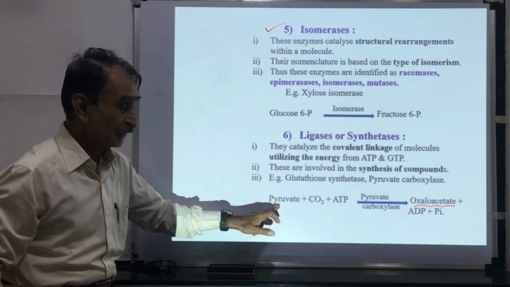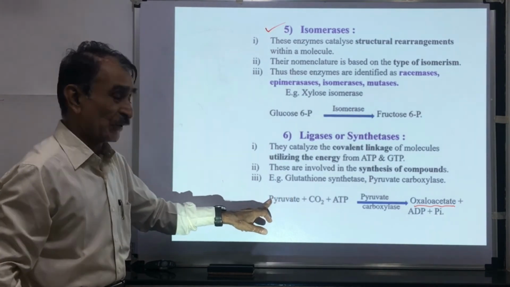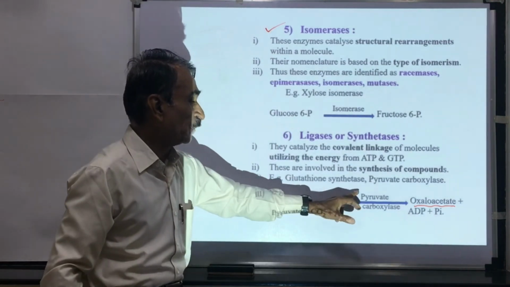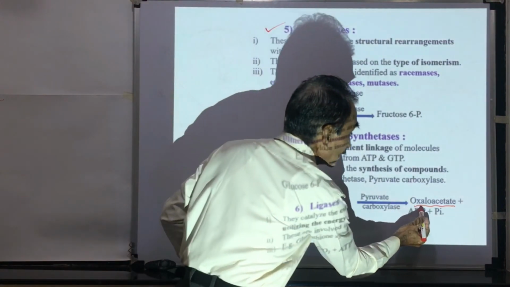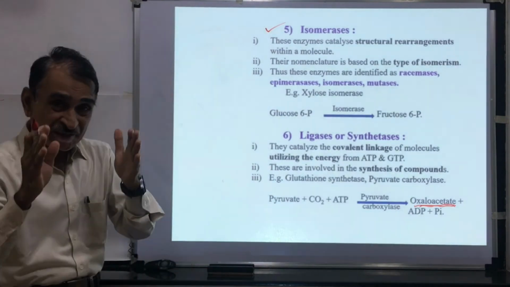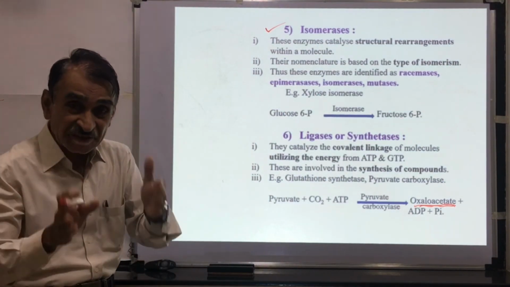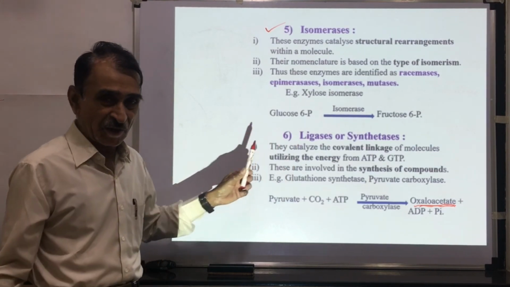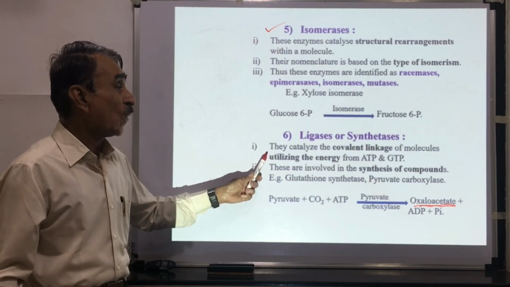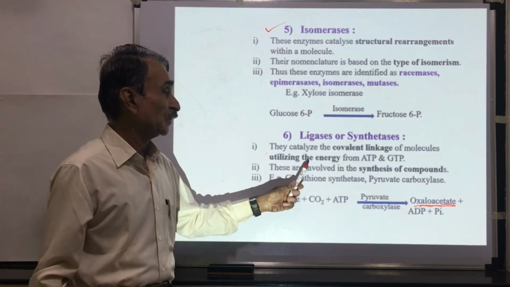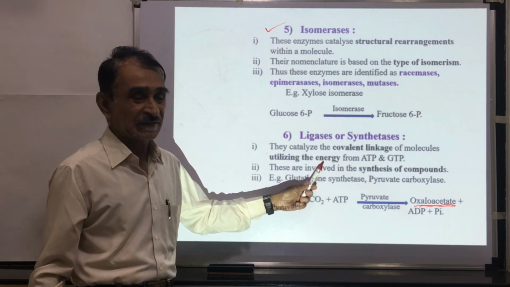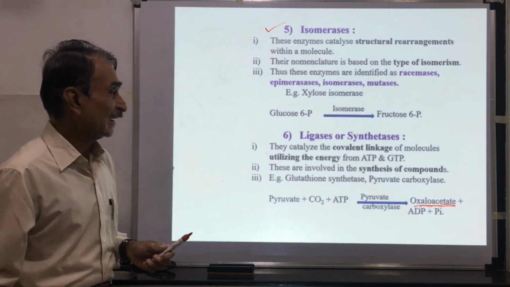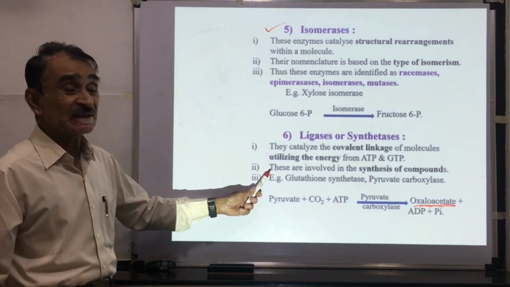There is carboxylation, addition of CO2 to the pyruvate by utilizing the energy from ATP, in presence of enzyme pyruvate carboxylase, and the product formed is oxaloacetate. There is synthesis of oxaloacetate. Ligases, or the synthetases, it is the last category of enzymes. They catalyze covalent linkage of the molecules using energy from ATP and GTP. GTP is guanosine triphosphate, ATP is adenosine triphosphate. These are involved in the synthesis of compounds.